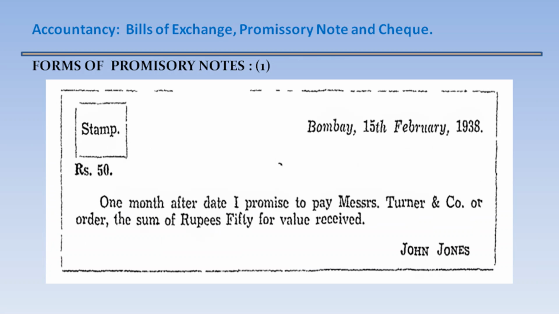Now comes the form of promissory note. Revenue stamp, place and date, rupees 50. 1 month after date, I promise to pay Messrs. Turner and Company or order the sum of rupees 50 for value received, signed by John Jones. So John Jones is promising to pay Messrs. Turner and Company. So this is a promissory note.